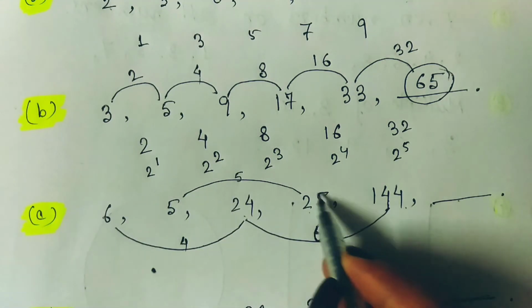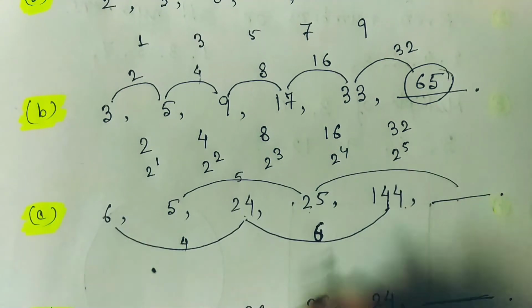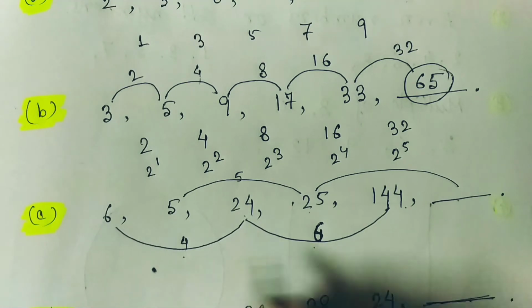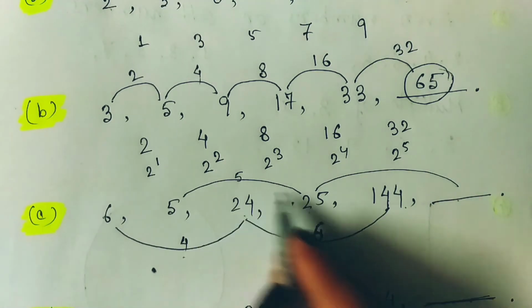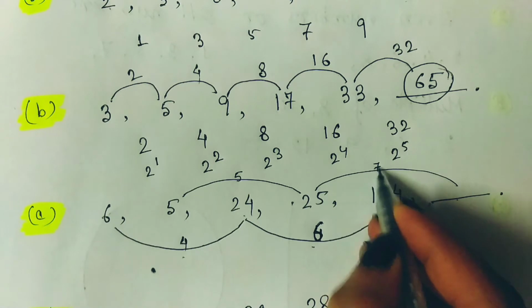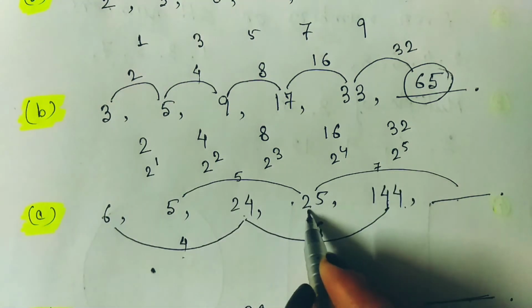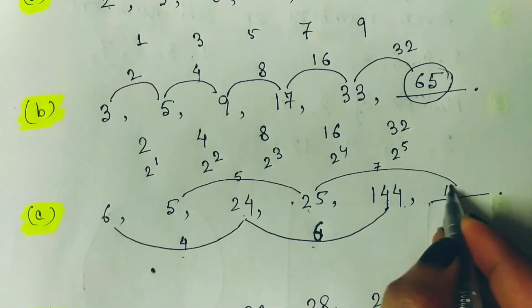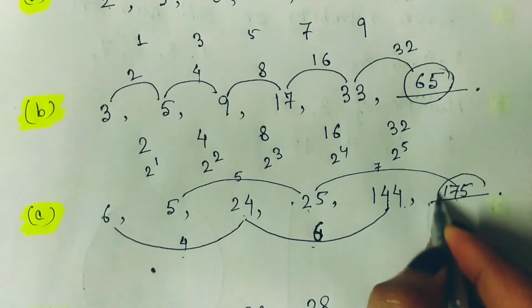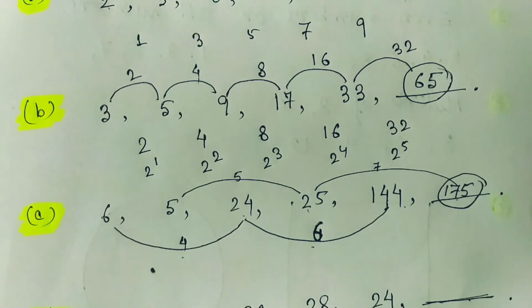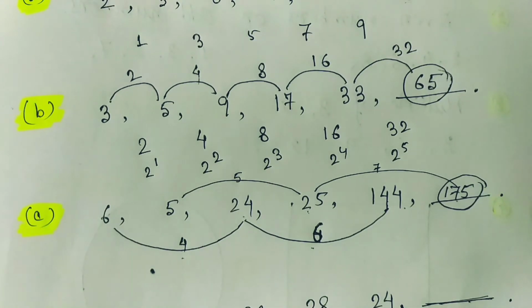So what should the next be? Look here: 4, then 6, the gap is 2. Here 5, then it should be 7. So the gap is 2, and 25 times 7 is 175. Then 175 should be the next number here. So this one is a pattern.